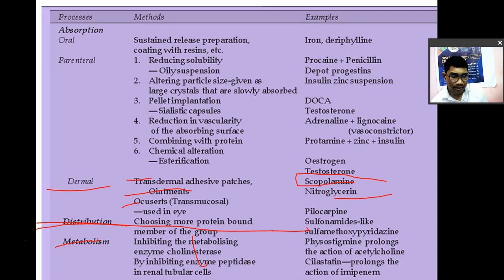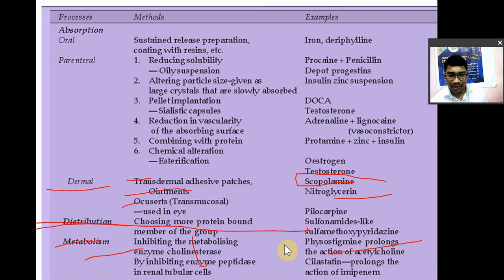Okay. So metabolism: inhibiting the metabolizing enzyme, for example. If you want to enhance the acetylcholine level, acetylcholine is metabolized by one enzyme, cholinesterase. Cholinesterase inhibitors are used, for example physostigmine. It prolongs the action of acetylcholine.